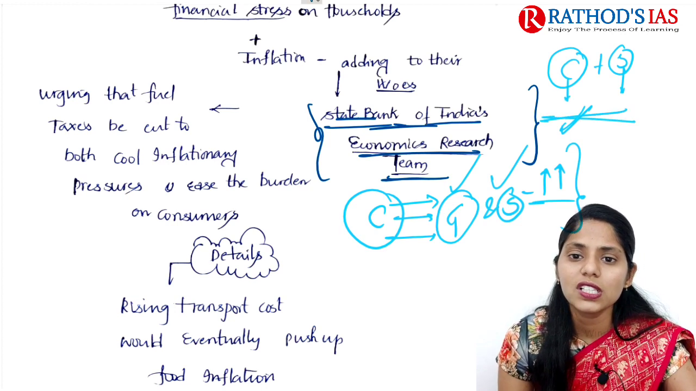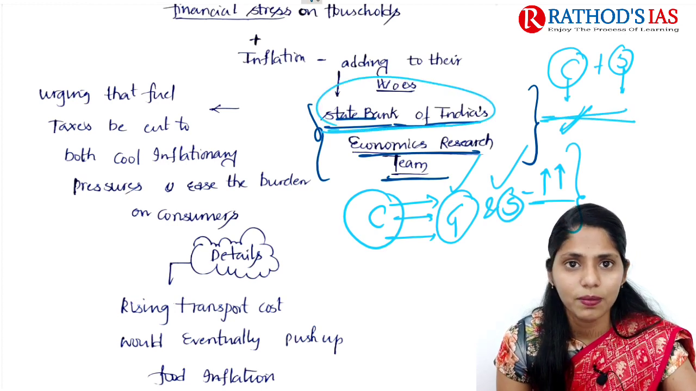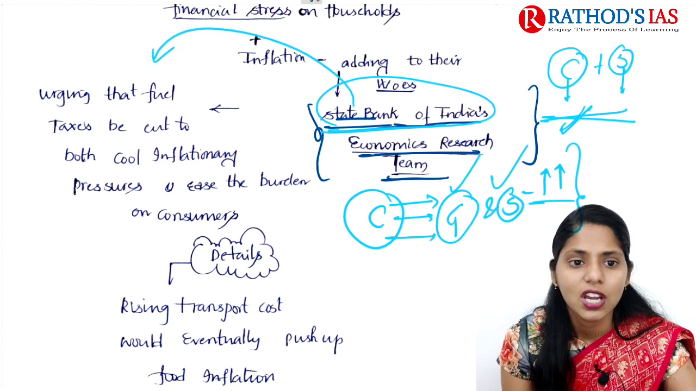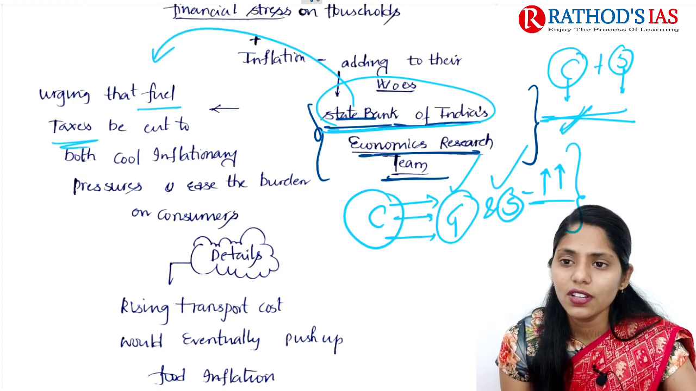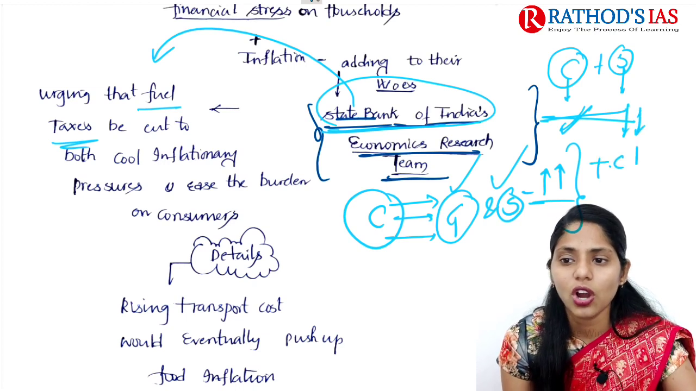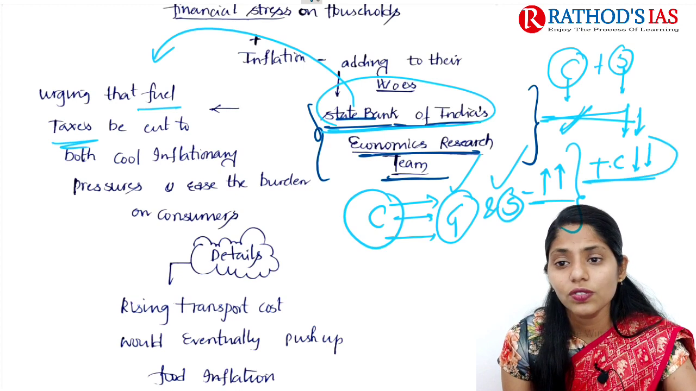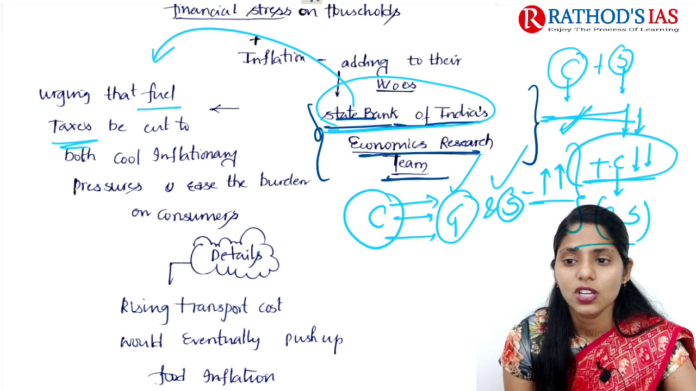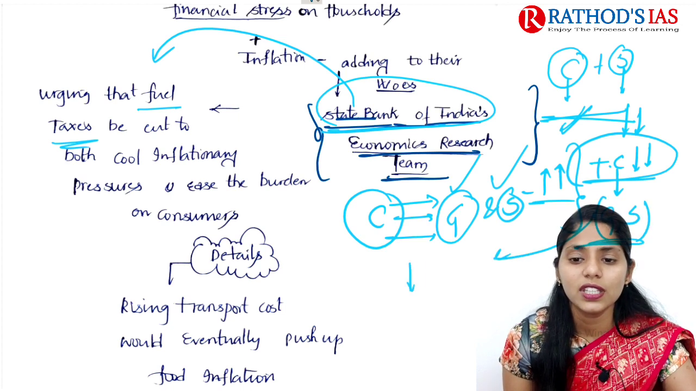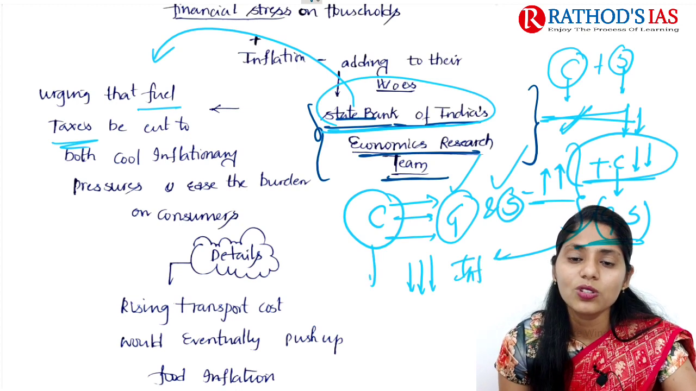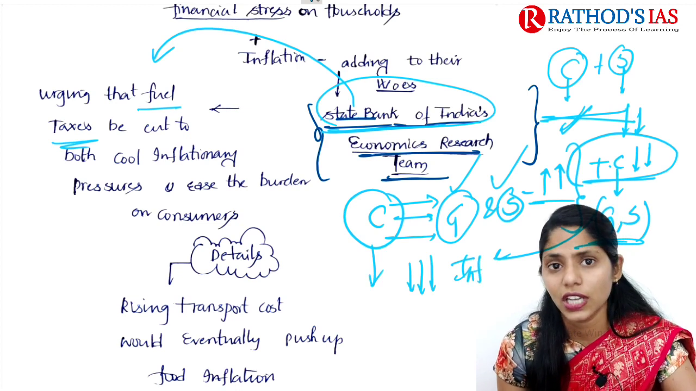So the State Bank of India Economic Research Team says that the government needs to decrease fuel taxes. Whenever fuel taxes decrease, transportation cost will decrease. Because of this decrease in transportation cost, the overall cost of goods and services will decrease. So we can also see there will be a decrease in inflation in the market, which will also help ease the burden on consumers.